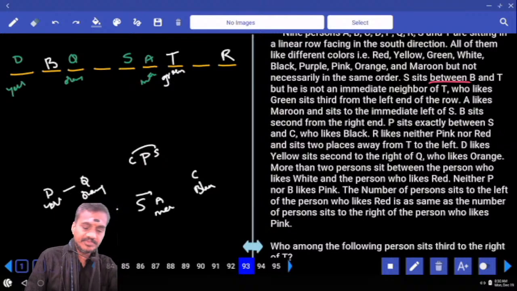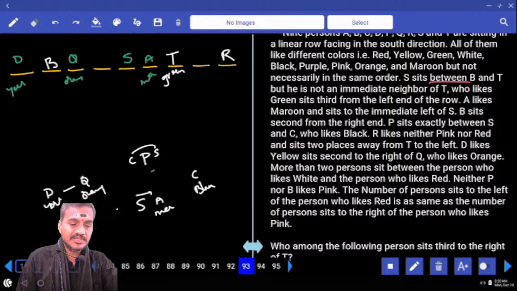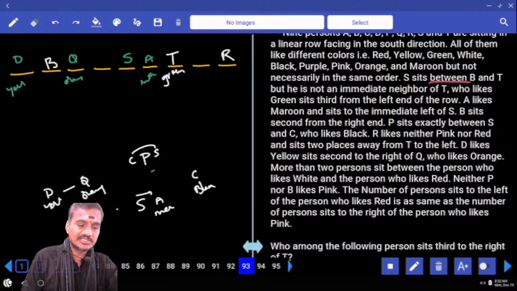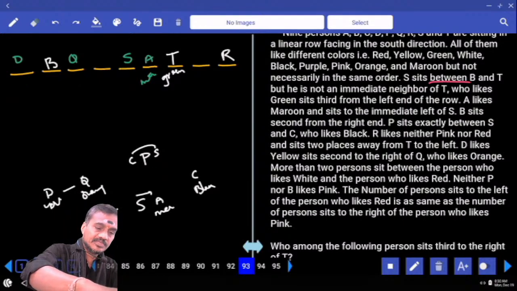Then P is exactly between C and S. C likes black color. P is exactly between C and S. Is that possible? Not possible. Which implies that S cannot be at this place. Then what is the next possibility for this S?